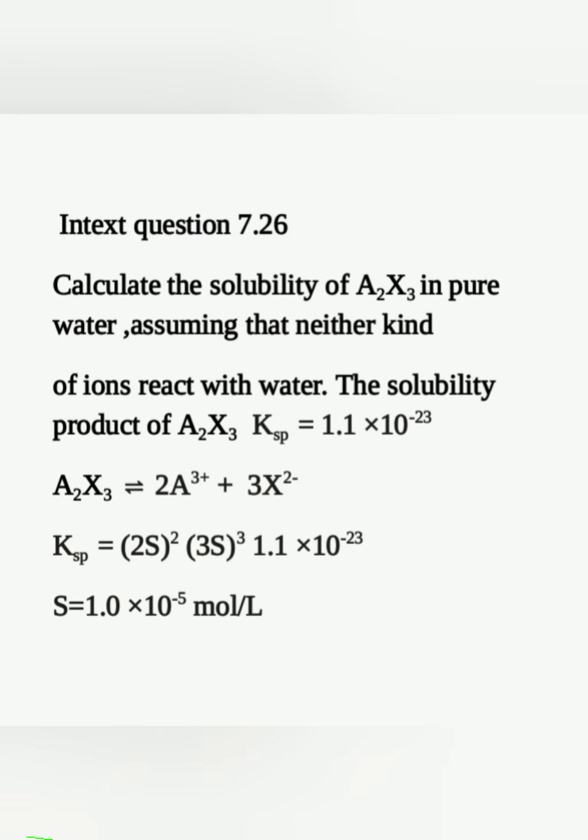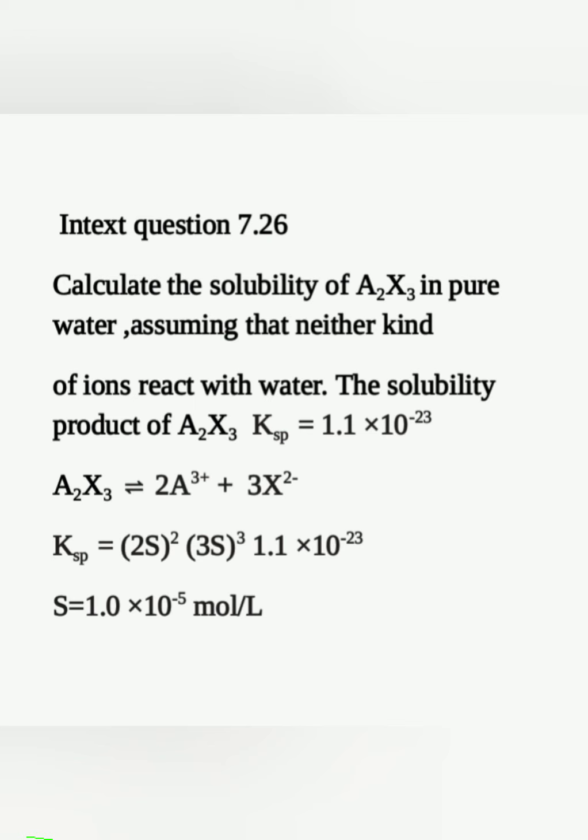Next, we have one question, textbook question 7.26. Calculate the solubility of A2X3 in pure water, assuming that neither kind of ion reacts with water. The solubility product of A2X3 is given as 1.1 into 10 raised to minus 23. What's the first step?